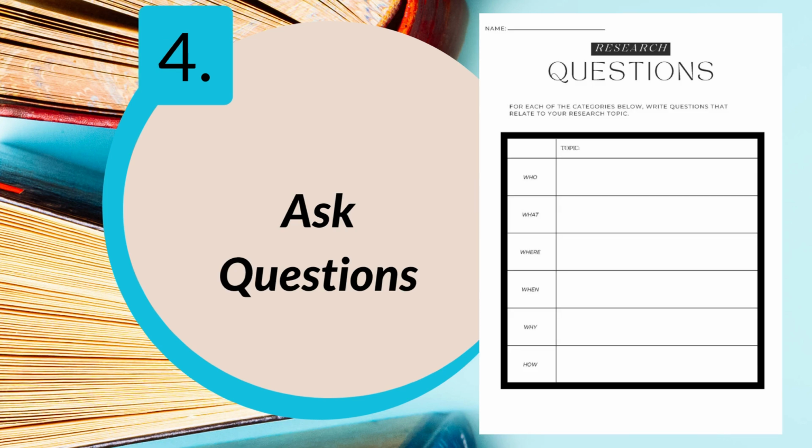Number 4 is ask questions. It's important to have meaningful questions for research before you begin choosing sources. You can start with the 5 W's and the H: who, what, where, when, why, and how. This is a brainstorming worksheet.